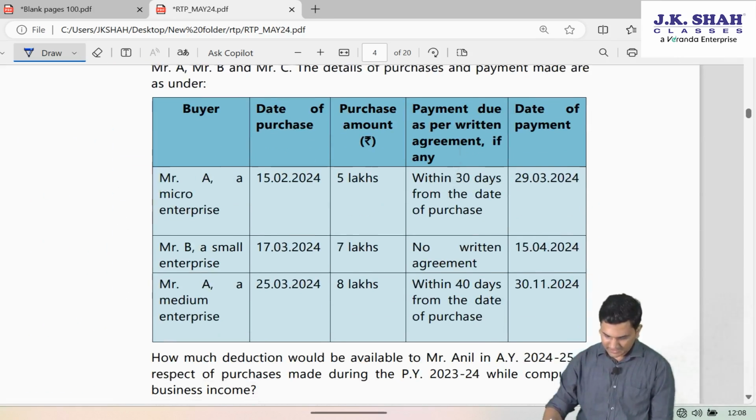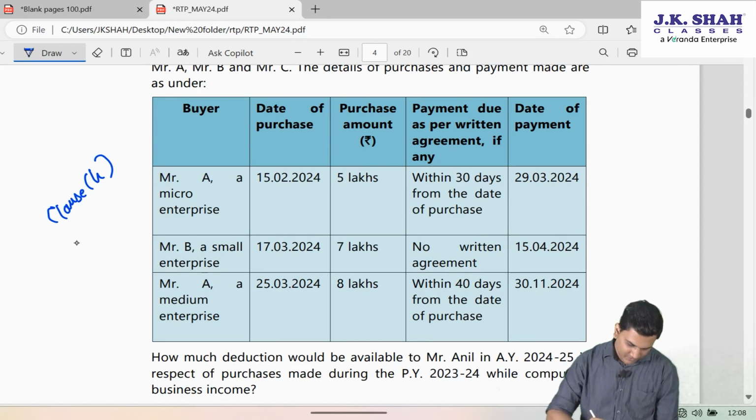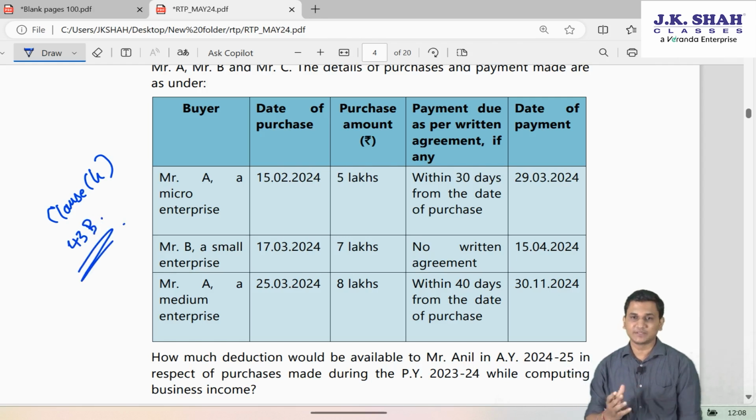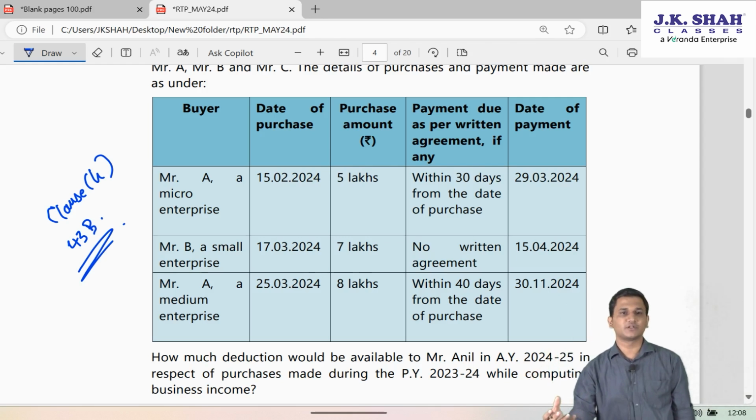Secondly, in my view, this clause H of section 43B, which is anyways becoming a very big trouble for all those dealing with micro and small enterprises.